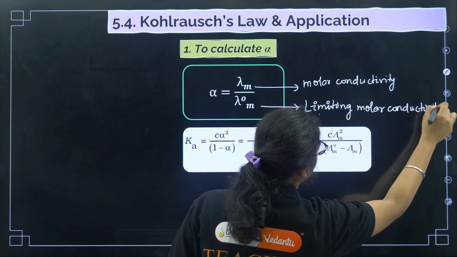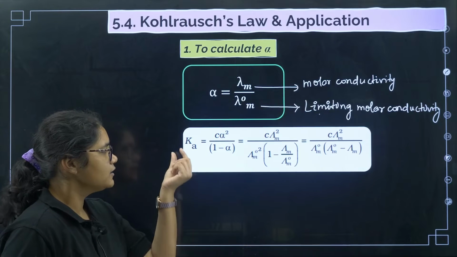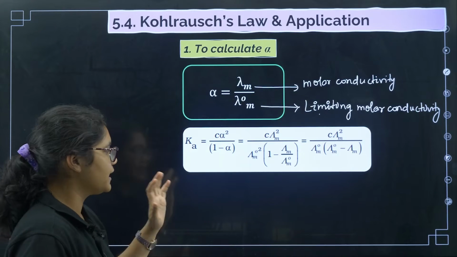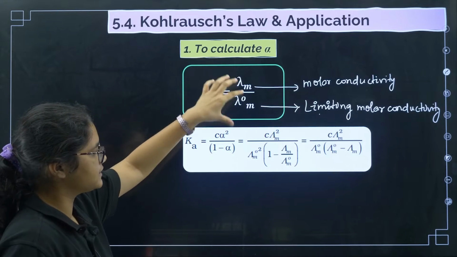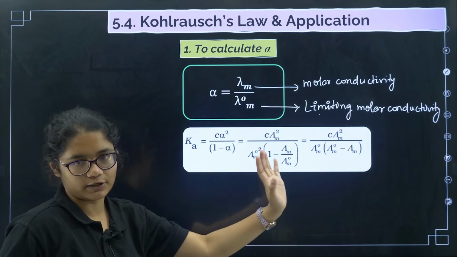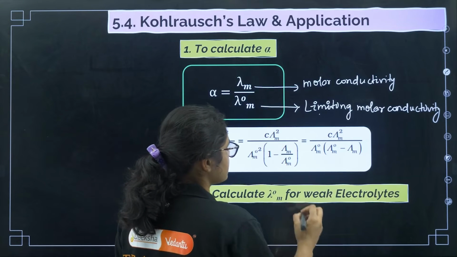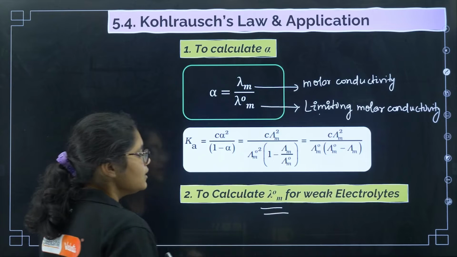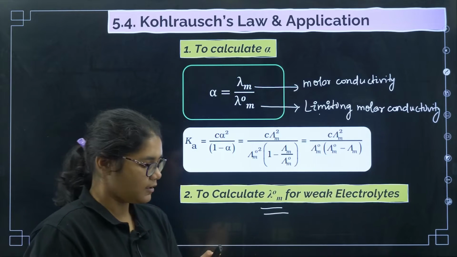Okay, getting? Now if you see, we can write that acid dissociation constant Ka is equal to C alpha square by 1 minus alpha, and in place of alpha you can substitute this data and will get this value. Okay, and then another important utilization of this Kohlrausch law is it is used to calculate the limiting molar conductivity, lambda, for weak electrolytes. Okay, fine.